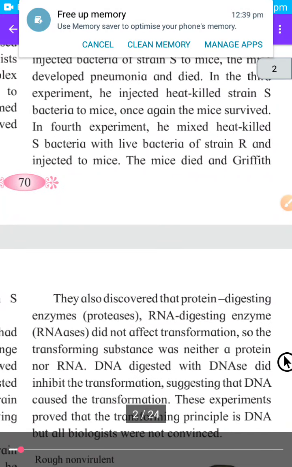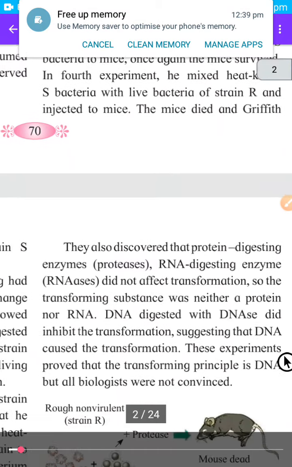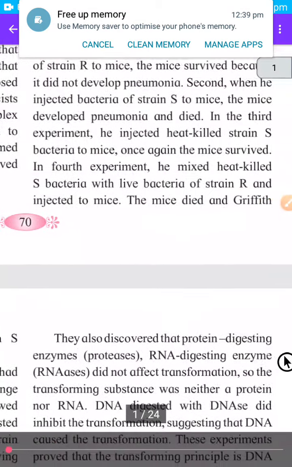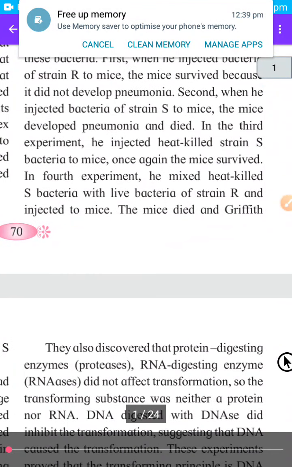Okay. In the fourth experiment, he mixed heat-killed S bacteria with live bacteria of strain R and injected to mice. So in the fourth step, what did he do? He took heat-killed S bacteria and mixed this heat-killed S bacteria with live bacteria of R type, rough type. So then the mice died. Okay. So how is it possible? As he mixed this R type live bacteria into S type heat-killed bacteria, R type converted into S type, which are pathogenic, means which can cause pneumonia.